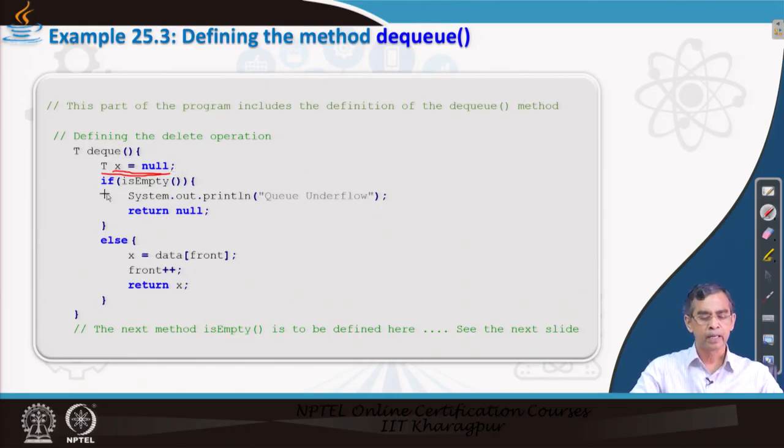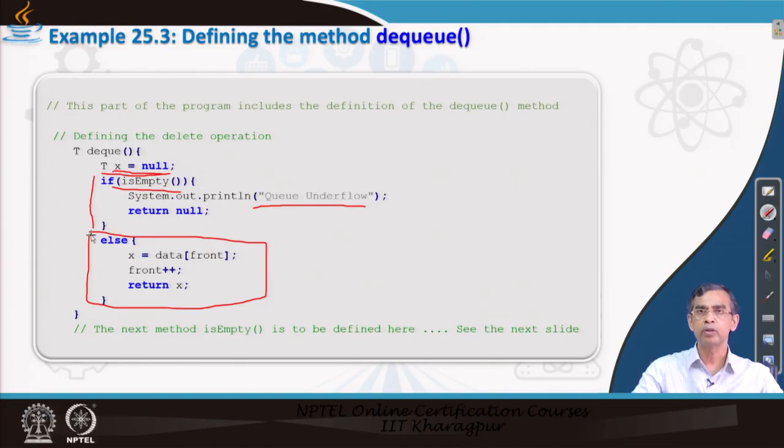Now, before performing the deletion operation DQ, we have to first check whether the queue is empty, because if a queue is empty, then we do not have to perform any operation. The DQ operation is not valid for an empty queue. So, we just simply return null. If it is not empty, then we have to perform this operation. Now, you see what we are doing here, as I told you.